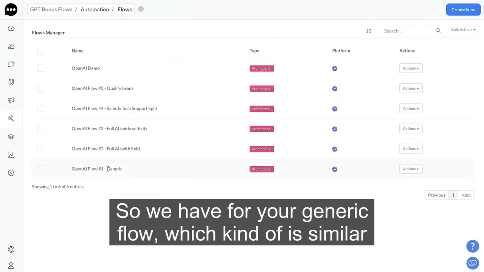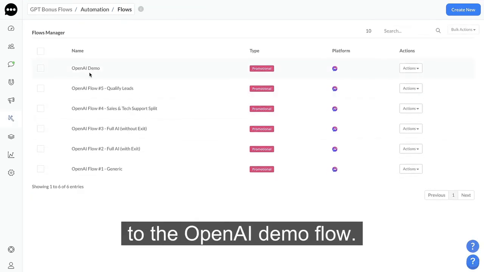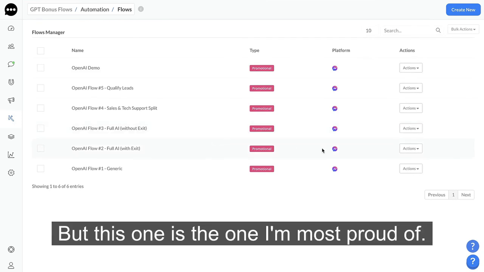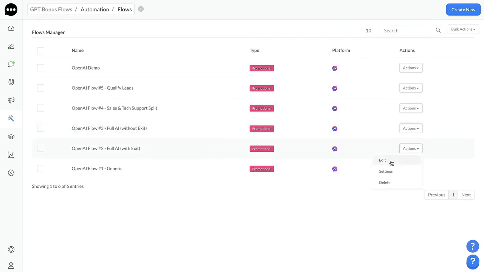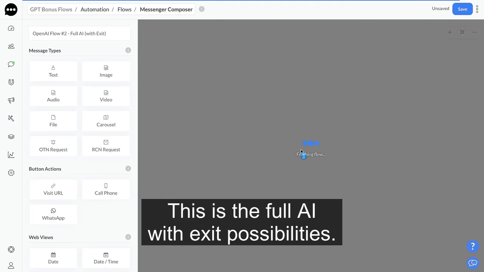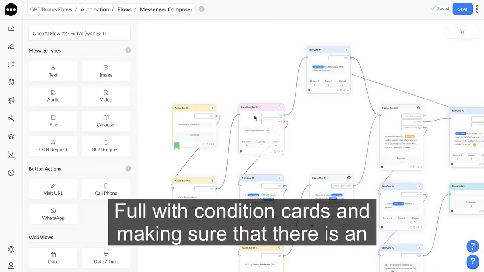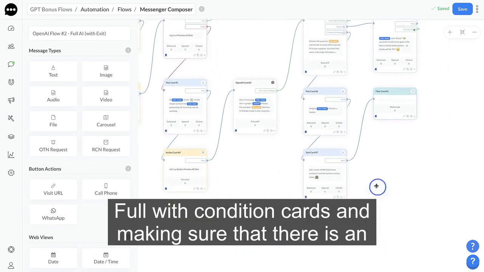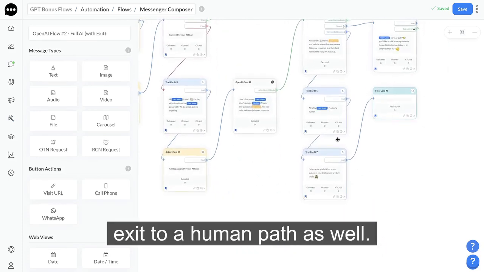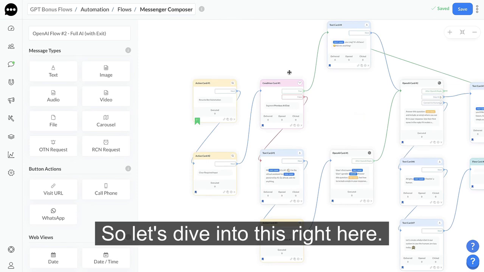So we have your generic flow, which is similar to the OpenAI demo flow. But this one is the one I'm most proud of, and that's this one right here. This is the full AI with exit possibilities, full with condition cards, and making sure that there is an exit to a human path as well. So let's dive into this right here.